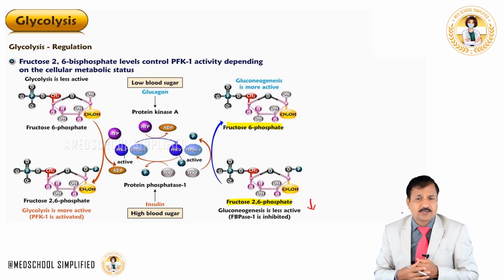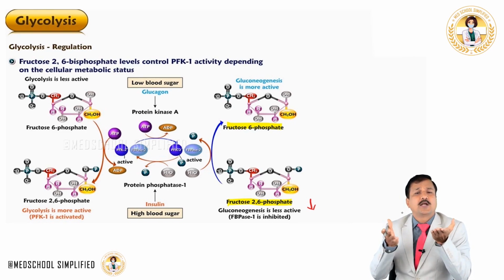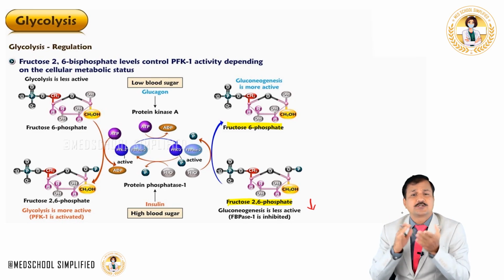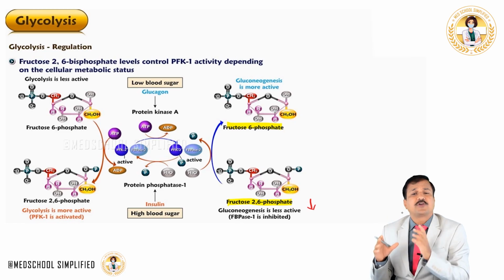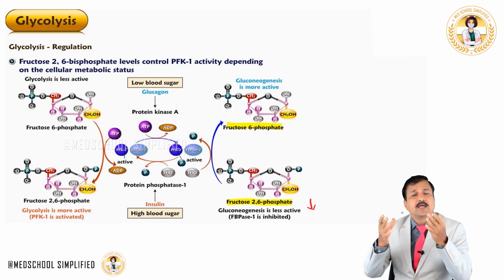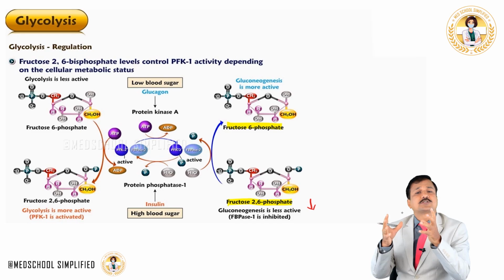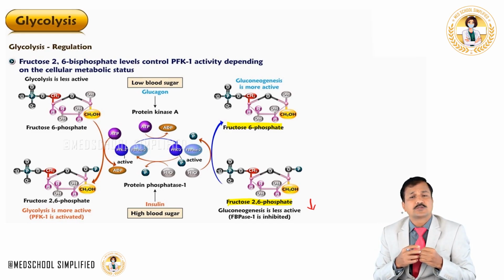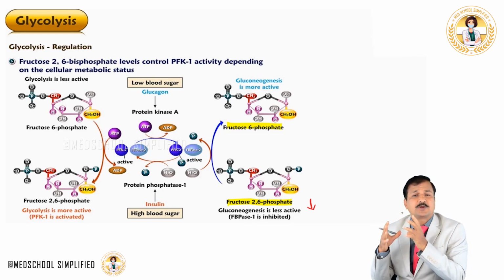Now, let's see the opposite effect. Whenever a person goes into fed condition where blood glucose level rises, a high blood sugar, the high blood sugar releases insulin from beta cells of the pancreas, and what this insulin does is activate protein phosphatase number 1. And this protein phosphatase number 1, as the name says, is going to remove phosphate from the PFK2 surface. That means once the phosphate is taken out of the PFK2 surface, PFK2 kinase becomes active, and PFK2 phosphatase becomes inactive.